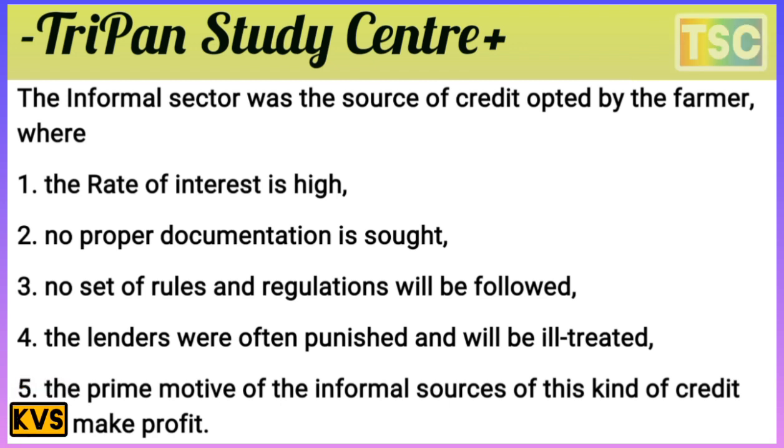The lenders were often harsh and borrowers ill-treated. The prime motive of the informal sources of credit is to make profit.